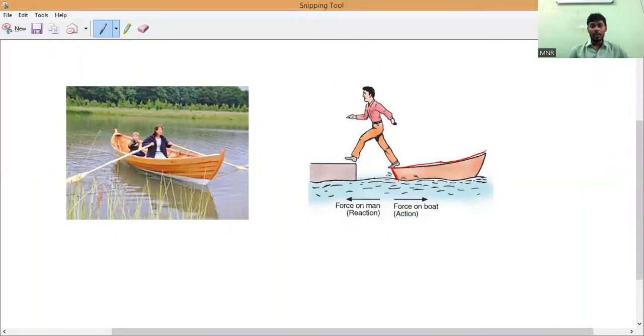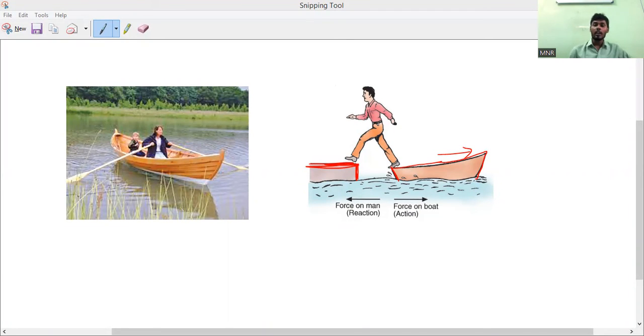Now, when you are trying to jump out from the boat onto the bank of a river or lake or ocean, you can see the boat will go in the backward direction. Why will the boat go in the backward direction? Anybody? Yes, please respond.